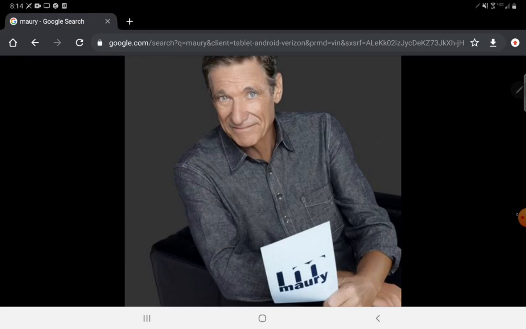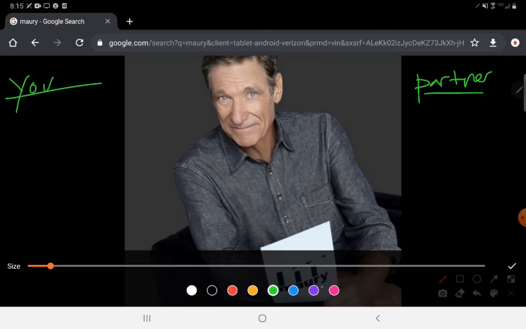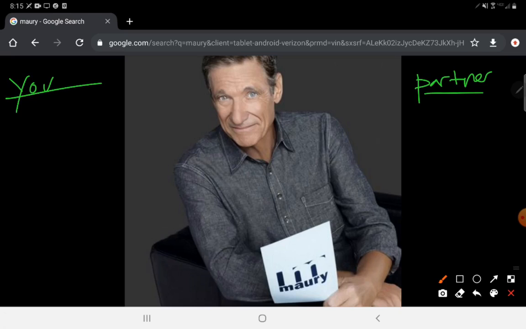Now we're going to put you in this, okay? So we're going to say you are on this show, and then there's your partner, right? And so let's just say that we know your genotype, or your blood type, and let's just say that you are type B with a recessive allele. You're heterozygous, and let's say your partner is type AB.